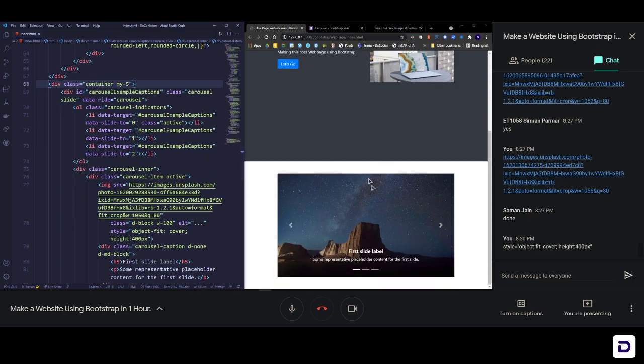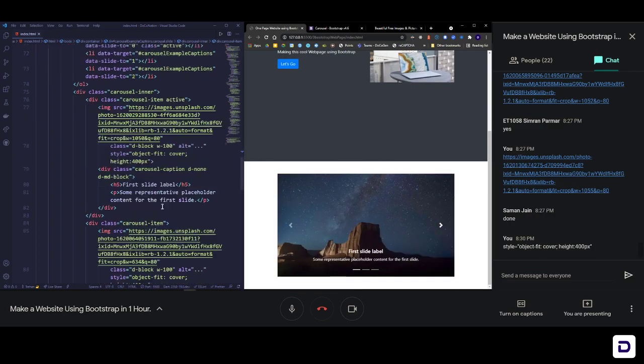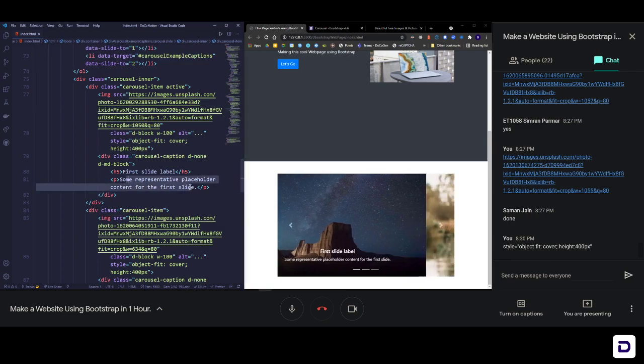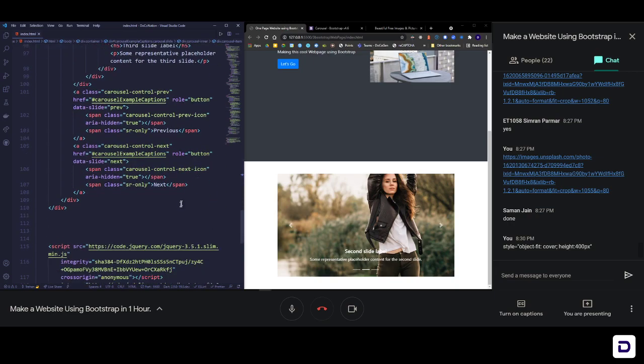So okay, finally we have our carousel here properly functional, okay? And now you can go ahead and change the title of each one and change the text of each one. It's up to you. You can do that and you can create your website, okay? Now let's move on to the next section.